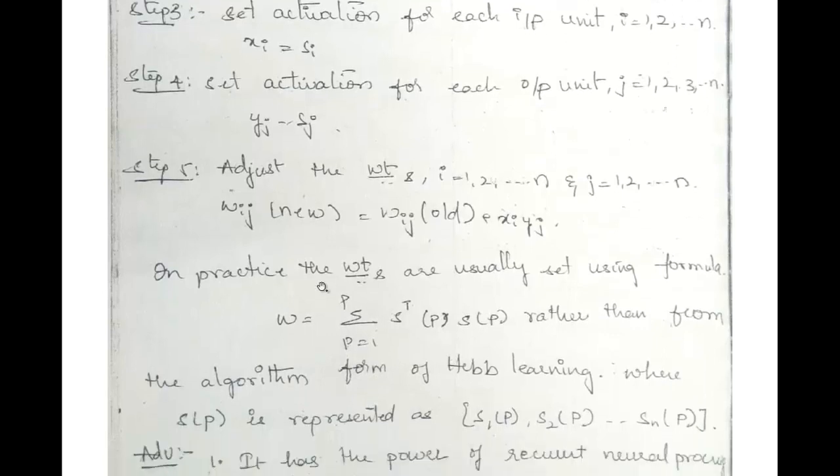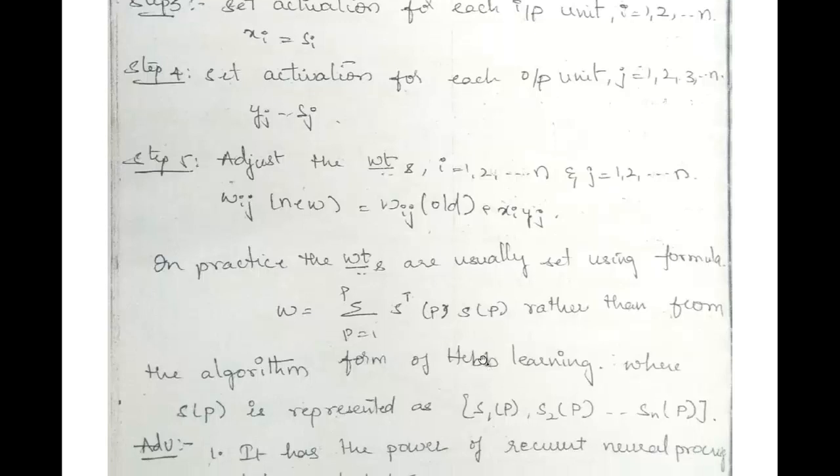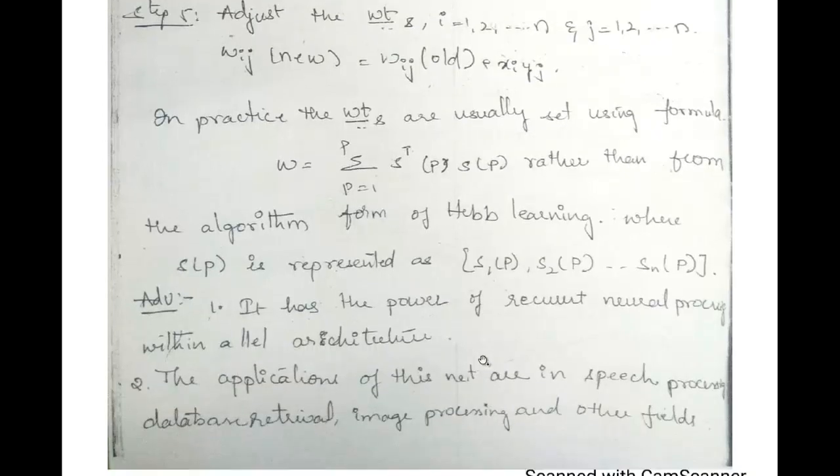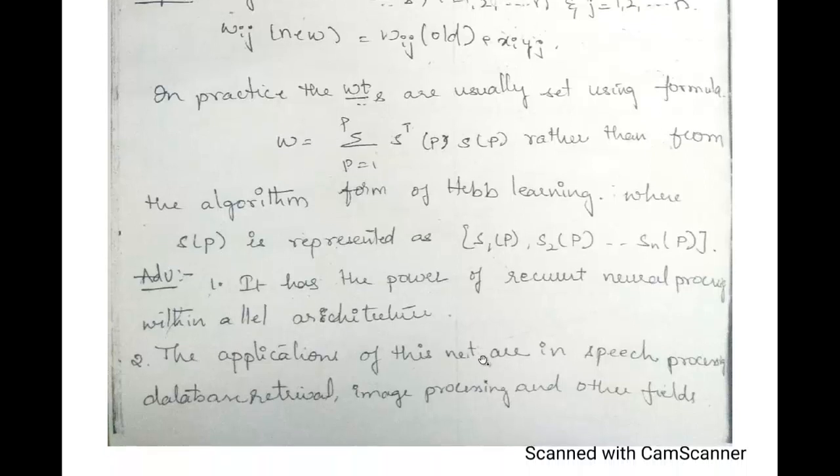Now, in practice, the weights are usually set using a formula, that is, weight equals the summation over p of s^T(p) s(p), rather than the algorithm form of Hebb's learning, where s(p) is represented as s1(p), s2(p), so on till sn(p).